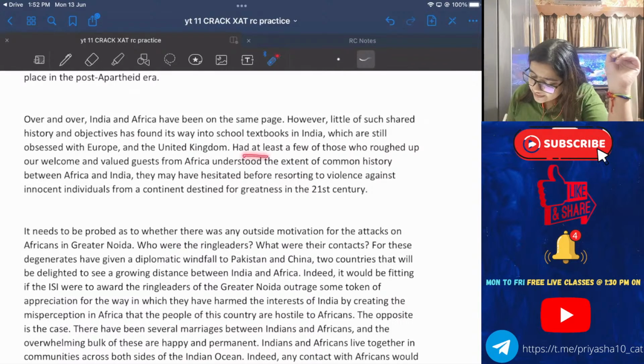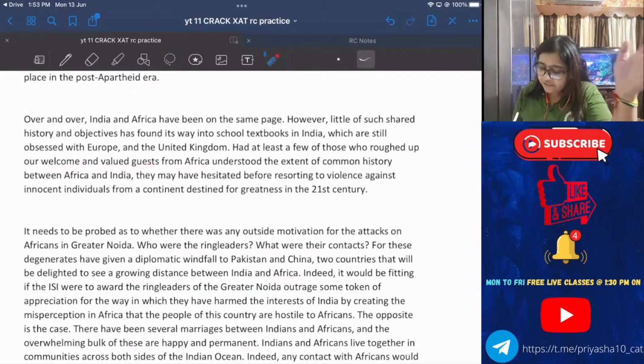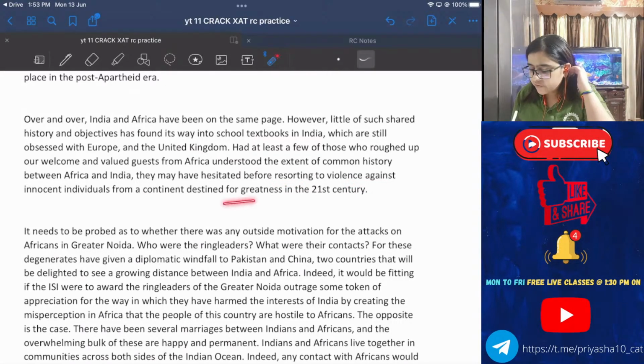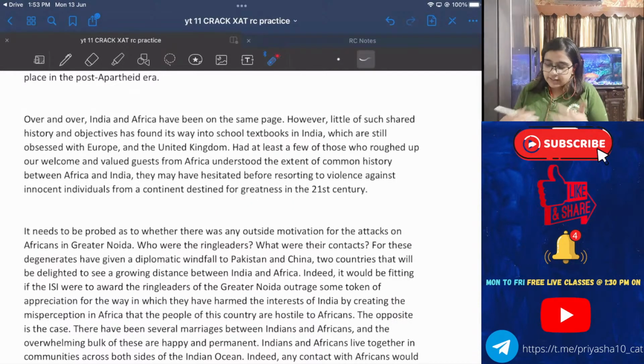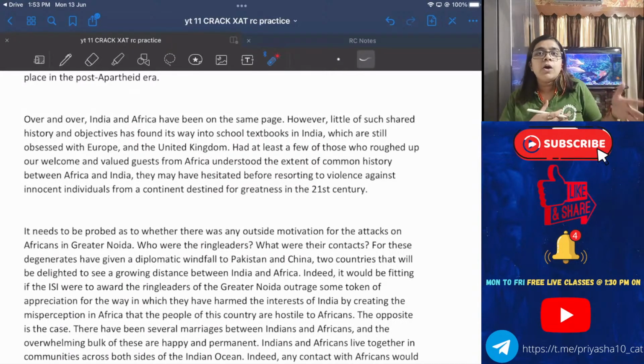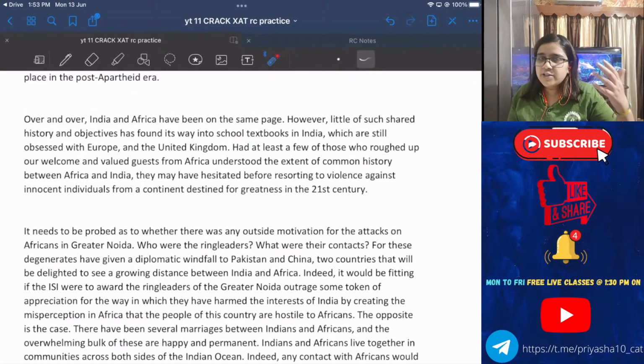The first few lines say that even though a lot of common history is shared between India and Africa, students in the schools are still unaware of it. It has not reached their textbooks.